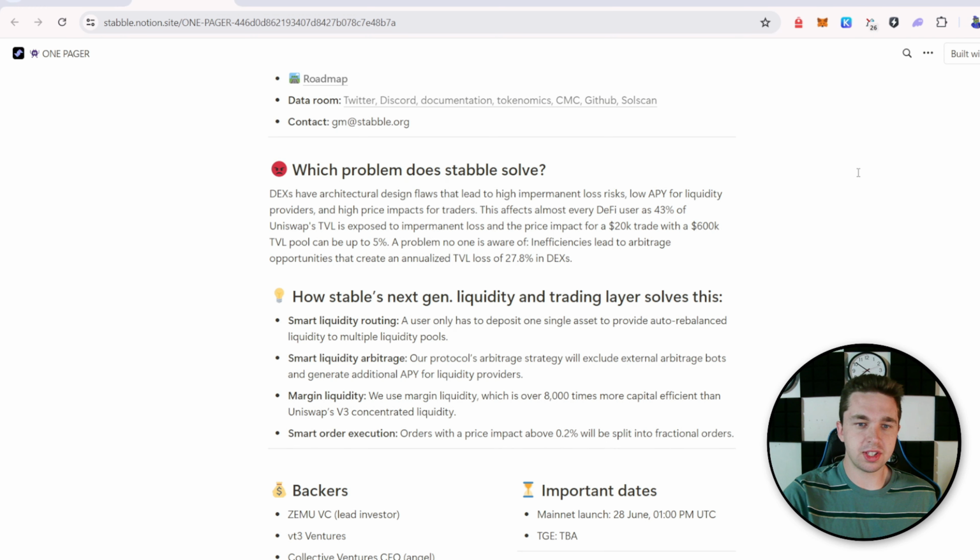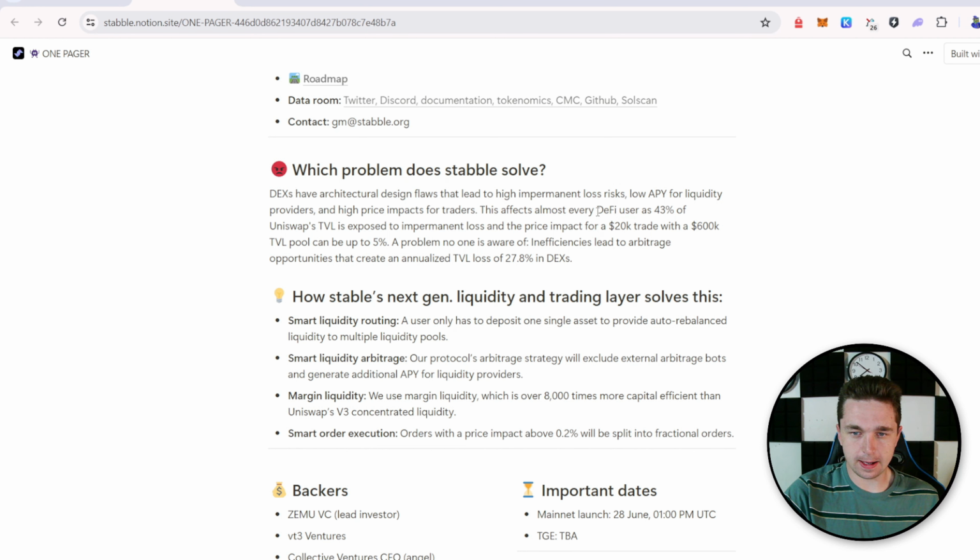So to understand what Stabble is, you can read their one page that they have. I'll put the link in the description. They explain some of the inefficiencies that there are with DEXs and the way liquidity pools work right now, and they explain how they solve this for all different kinds of users, whether it's liquidity providers, traders, or just the DEX itself. So they give some pretty convincing statistics here.